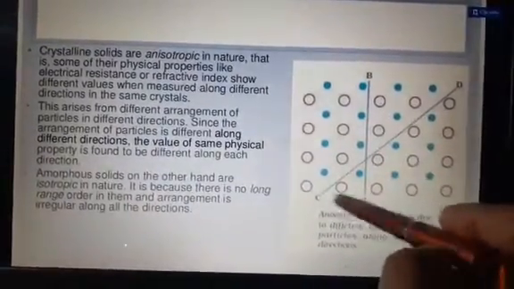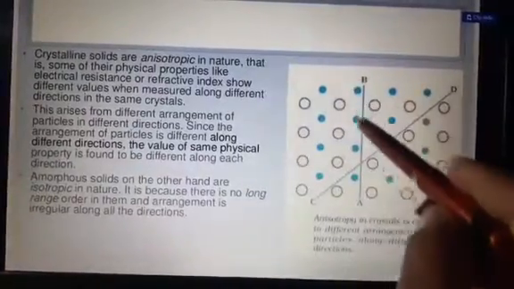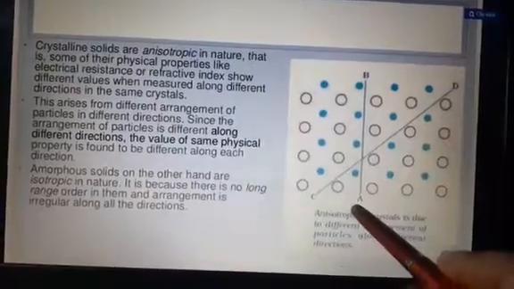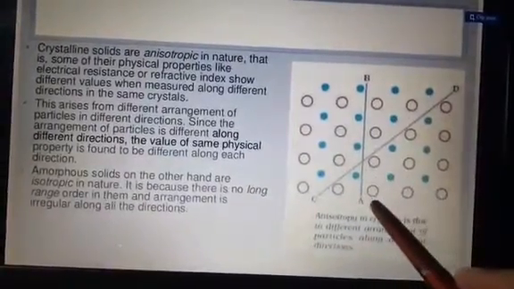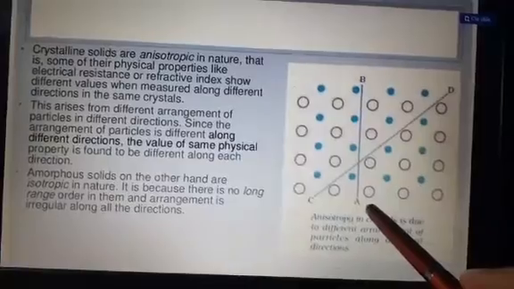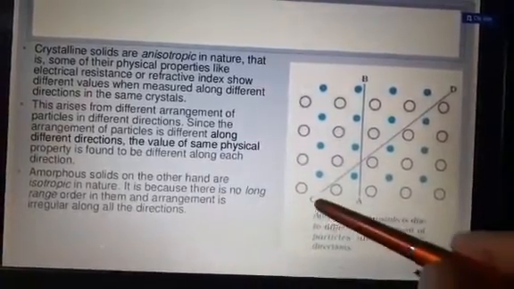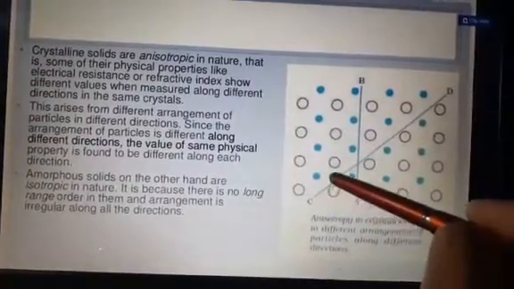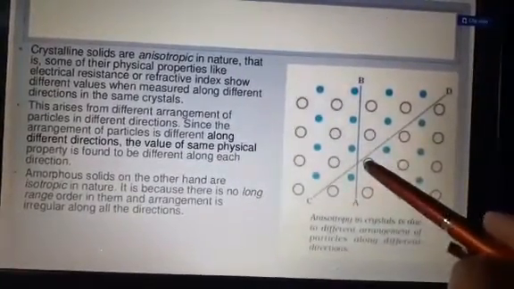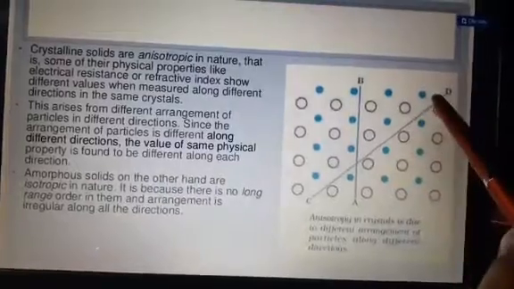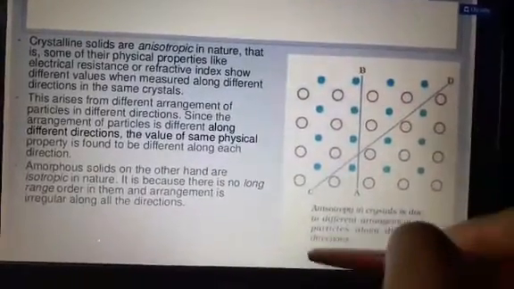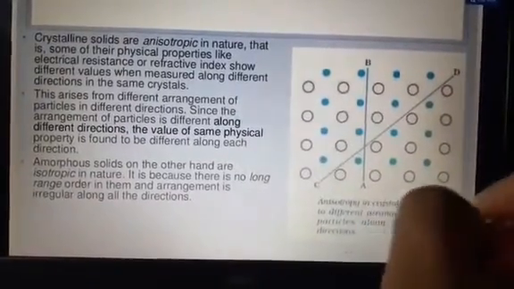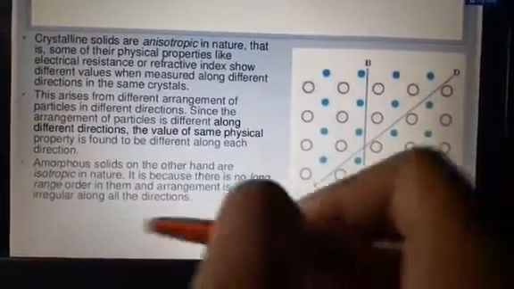If we see along the axis AB, only one type of particle, the blue colored particle, comes on the way, or here only circles come on the way. If we see along the CD axis, then alternate types of particles come on the way, that is circle, then blue colored, circle, then blue colored particles. Hence the crystalline solids have different physical properties in different directions. Okay, so this is anisotropic in nature.